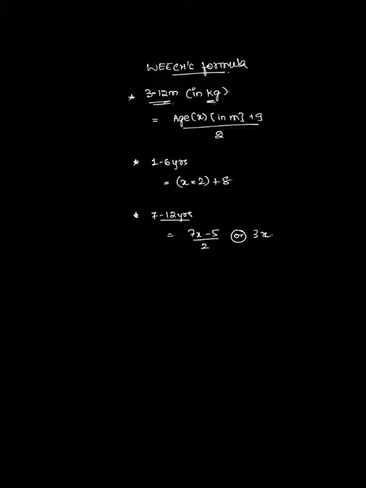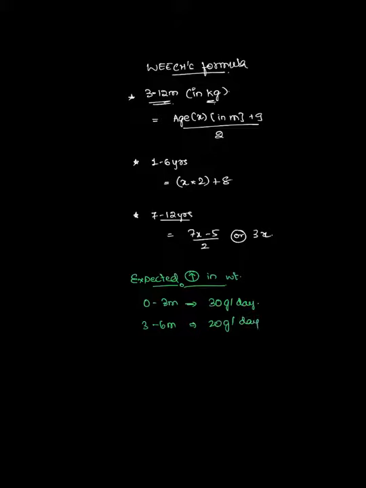And coming to the expected increase in weight of the baby, how to calculate that? So in the first 3 months, that is from 0 to 3 months, the increase in weight can be expected to be 30 grams per every day, and from 3 to 6 months it will be 20 grams per day, and from 6 to 9 months it will be 15 grams per day, and 9 to 12 months you can expect it to be 12 grams per day.